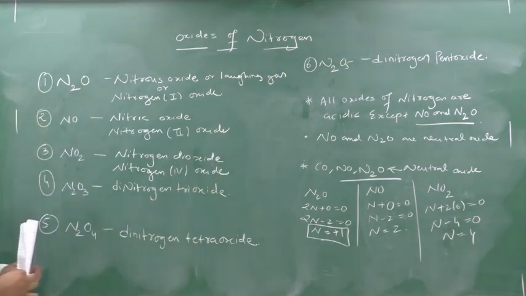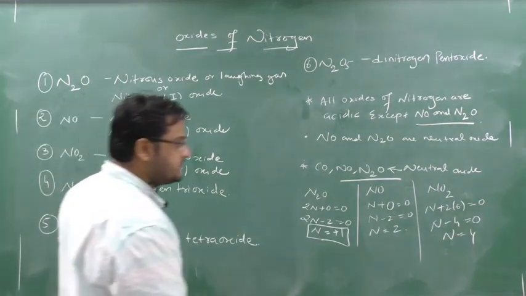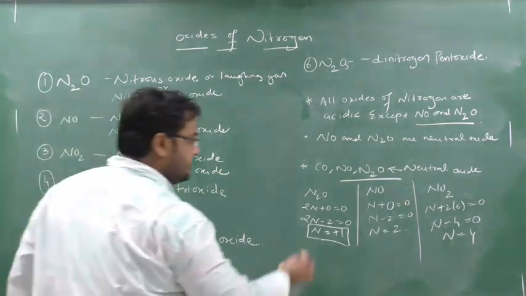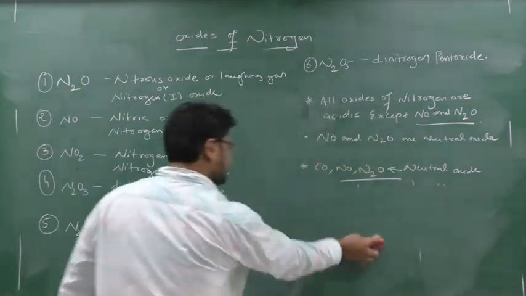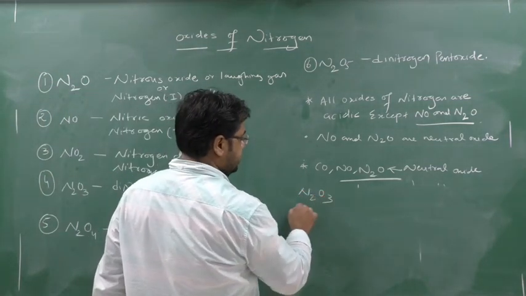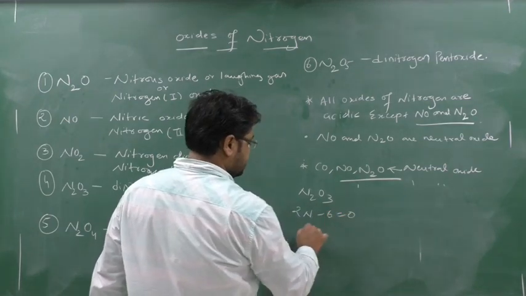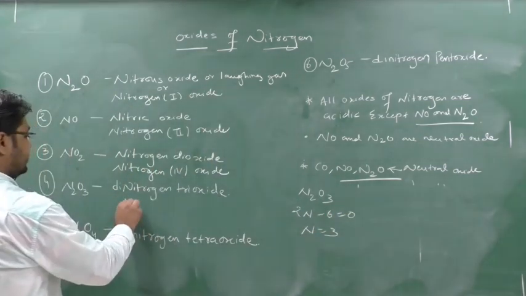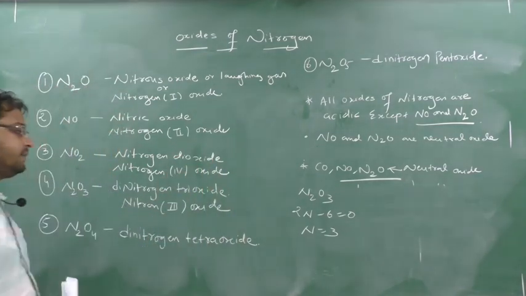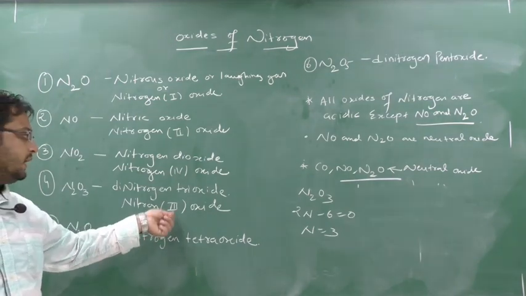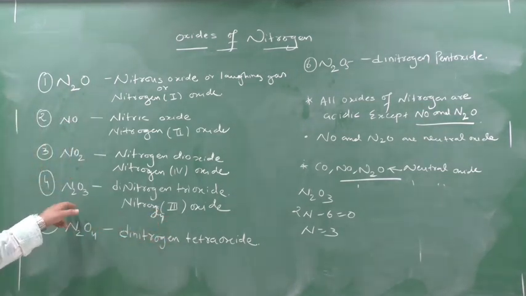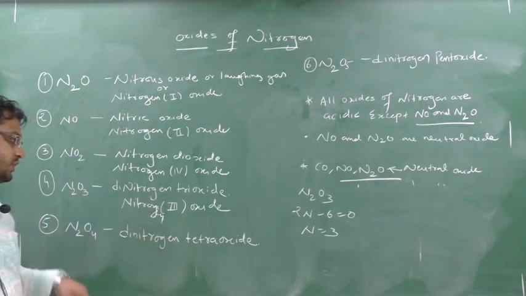Now see here this N2O3. What answer can you get? You can solve it yourself also. When you solve N2O3, 2N minus 6 equal to 0, so N will be equal to 3. So here the name will be nitrogen(III) oxide. Whatever number I am giving in Roman numerals, this number indicates the oxidation number of nitrogen in this compound.